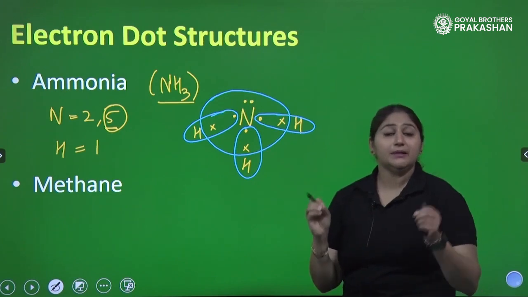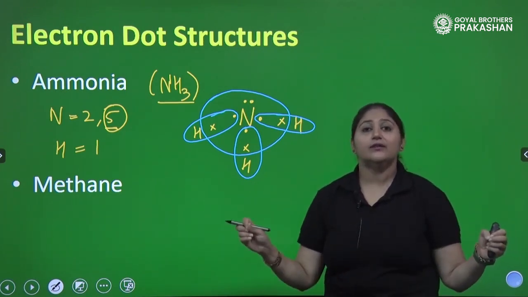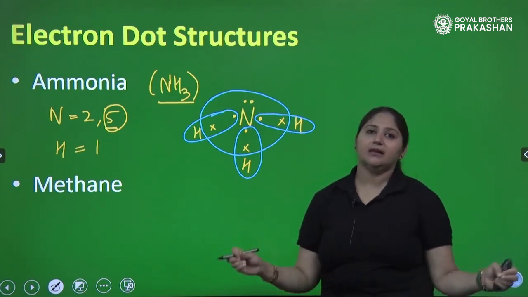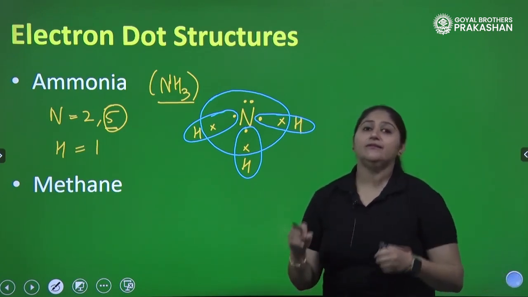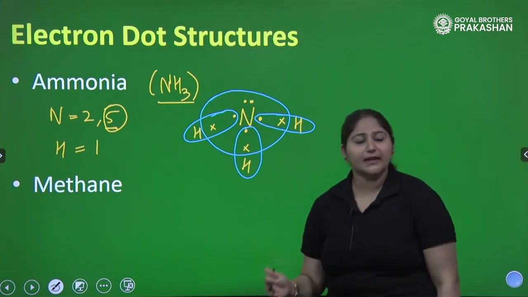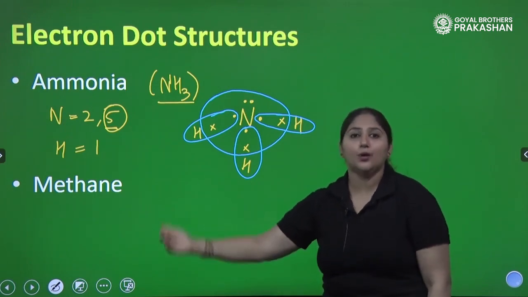So, keep it in mind that it is not necessary that all the electrons which are there in the valence shell will participate in making bond. It will depend upon the valency, the number of electrons that atom needs. That will decide how many electrons are actually participating in making bond.